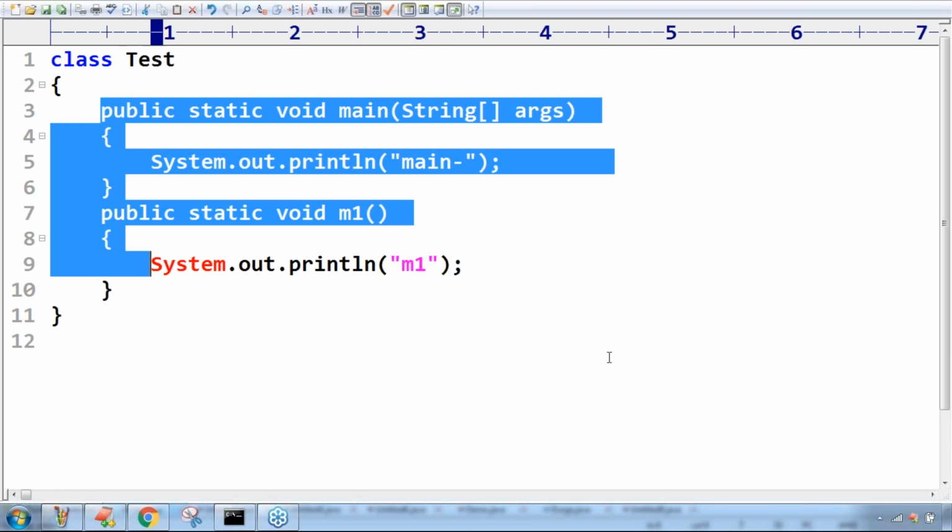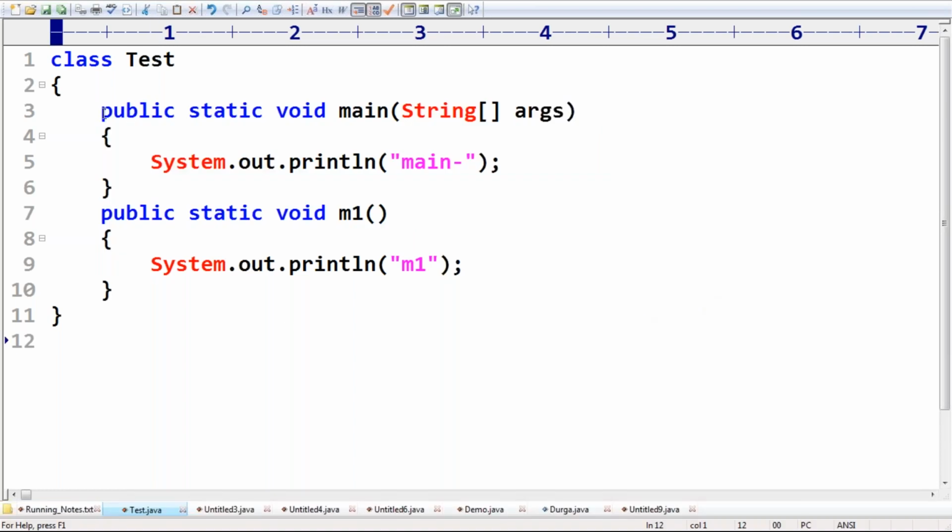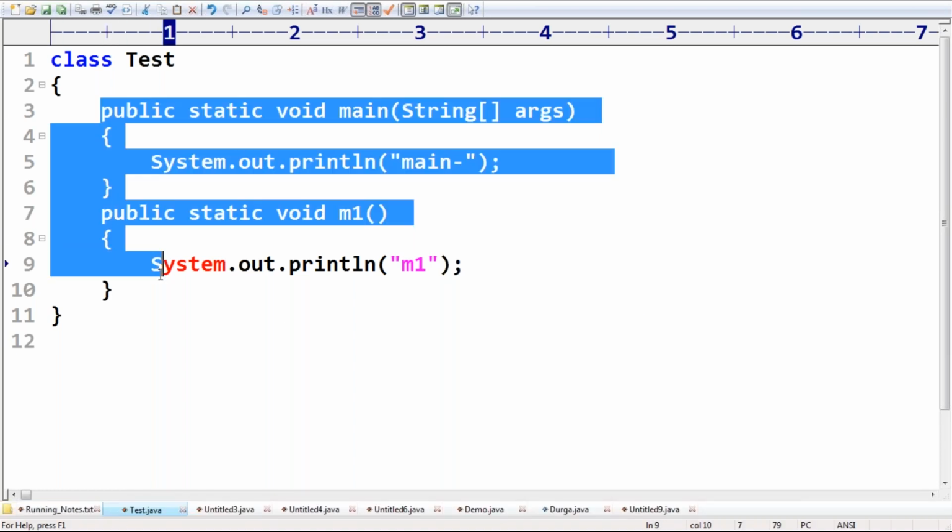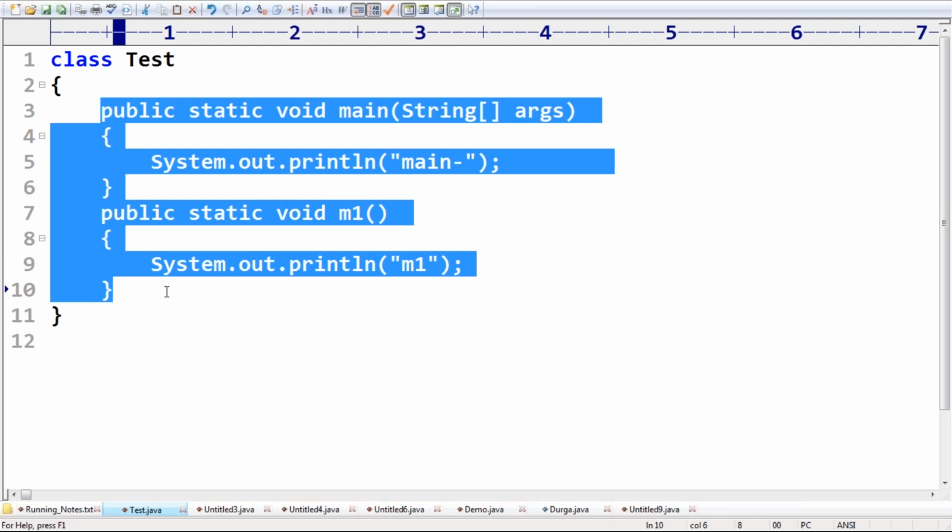Okay, now see this one. How many static methods are there? Two static methods are there. If I run this code, what is the output we are going to get?